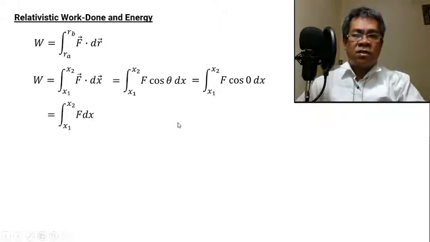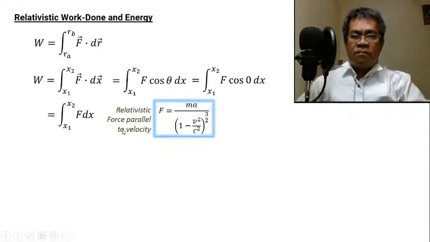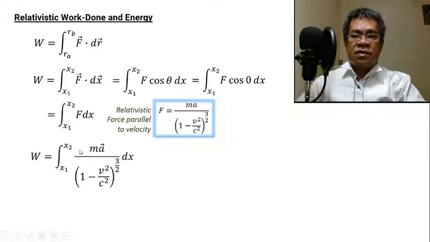Take note of that. So then we have the integral of F dx from x1 to x2, so we will evaluate it. Now take note that the relativistic force parallel to the velocity, because this is parallel, so we will substitute this force. Substituting this force with ma over (1 minus v squared over c squared) raised to 3 halves, this will be the result.